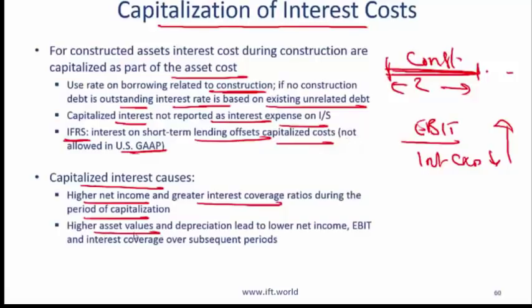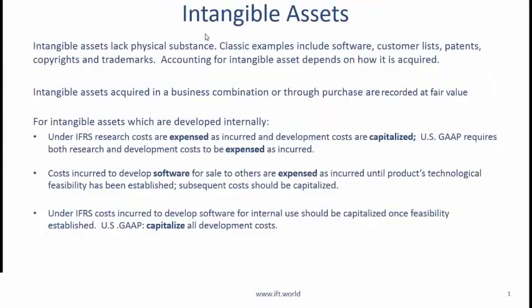So in subsequent years, higher asset values and depreciation lead to lower net income. The point being that because the interest was capitalized, asset values will be higher, which means the depreciation numbers will be higher, which means that EBIT, which does include depreciation, is going to be lower in subsequent years. A quick word on intangible assets.